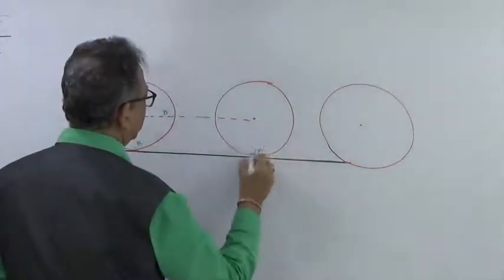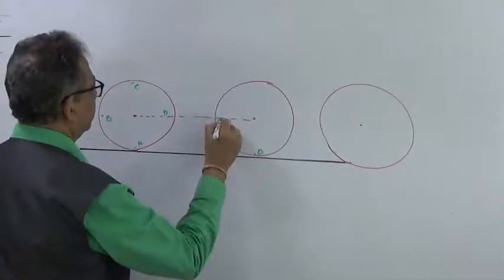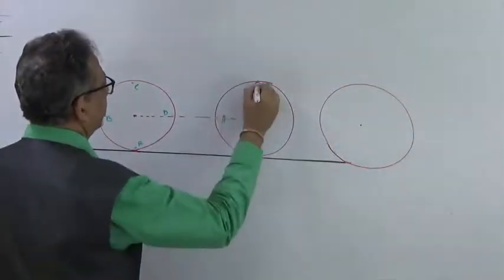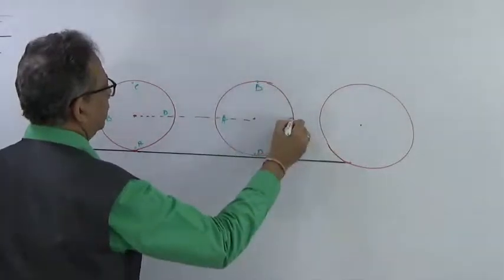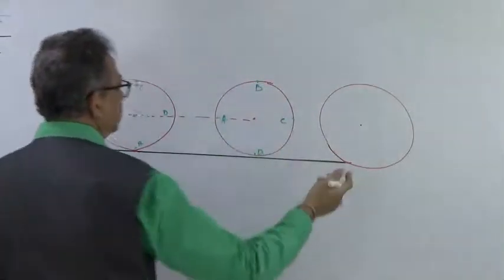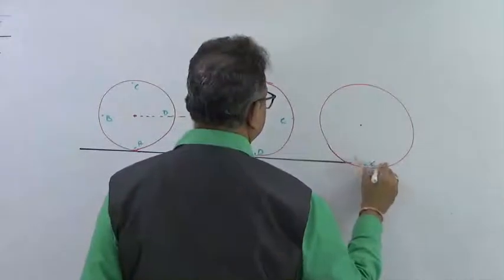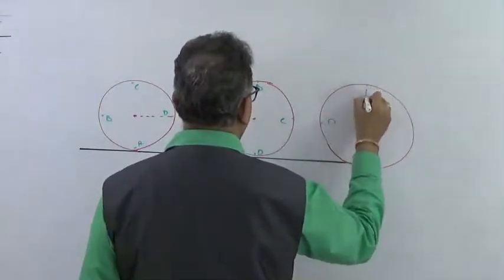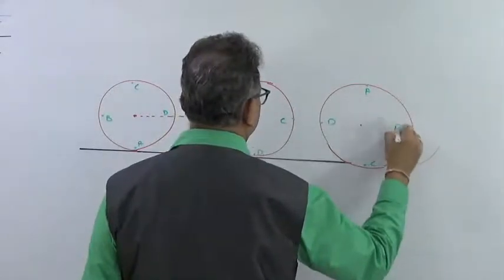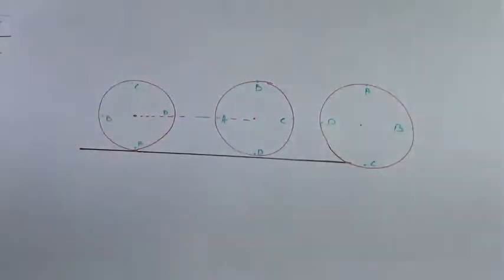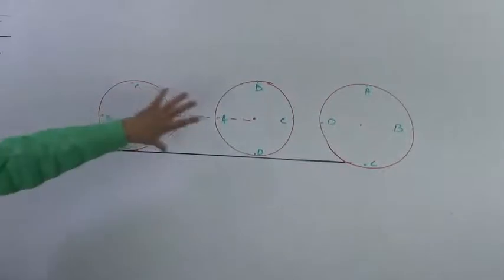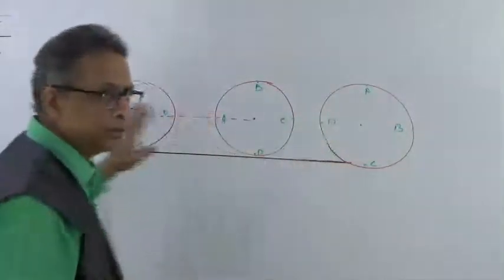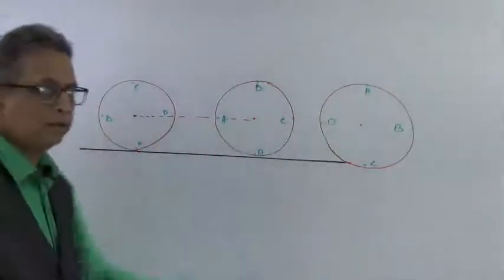This D would come over here, this A would be over here, B would be over here, and C would be over here. In this particular position, C has come over here, D has come over here, A is over here, and B is over here. So this is how the points are going to move as the body is rolling from one point to another point.